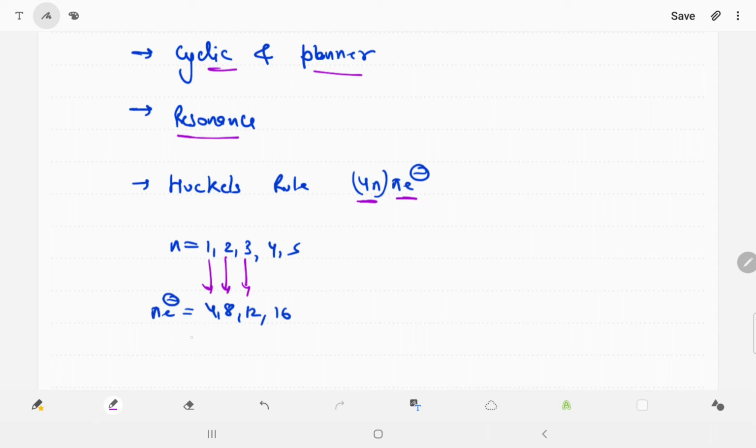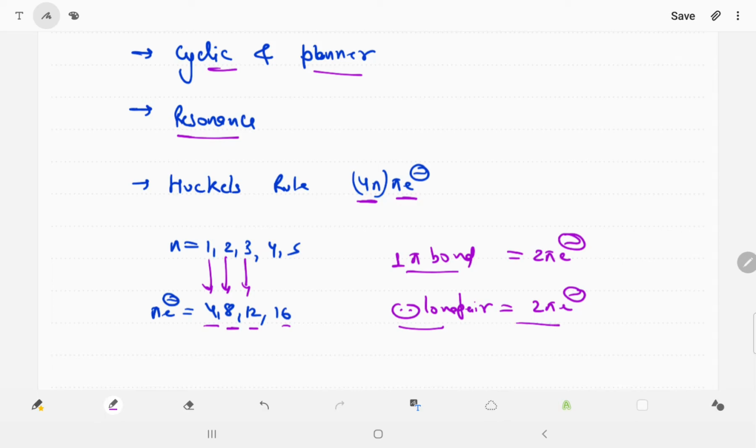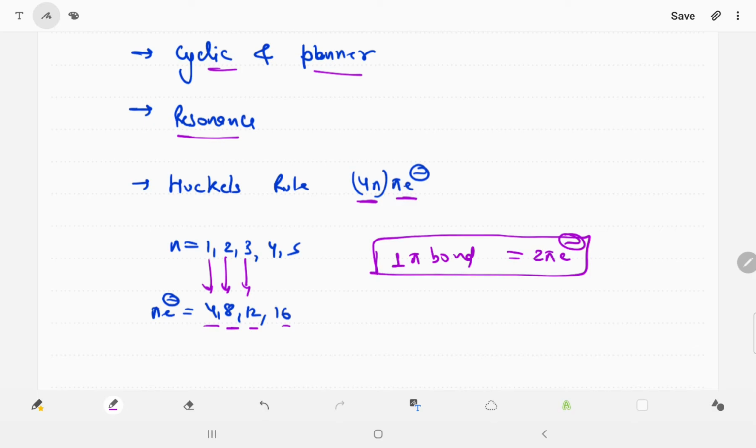So the pi electrons are 4, 8, 12, 16. One pi bond contains 2 pi electrons, and a lone pair also contains 2 pi electrons, sometimes, not always. You can remember it like this: first of all, one pi bond contains 2 pi electrons.